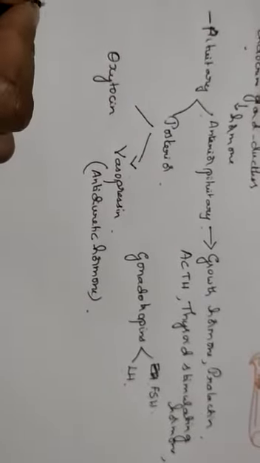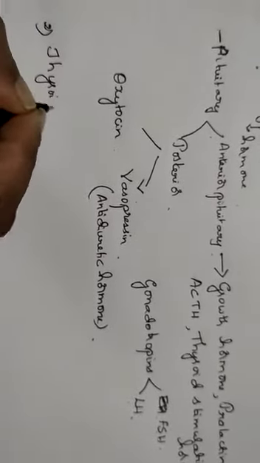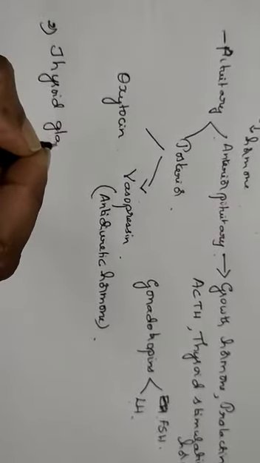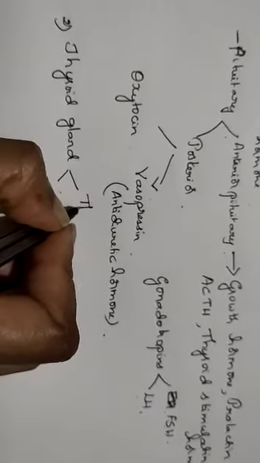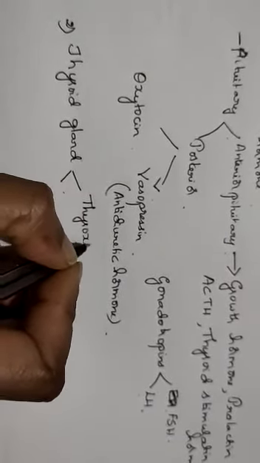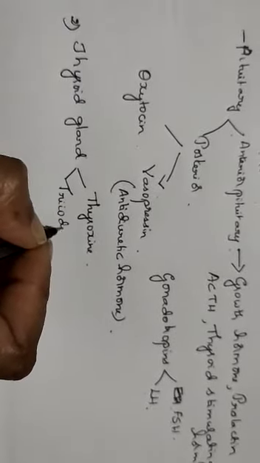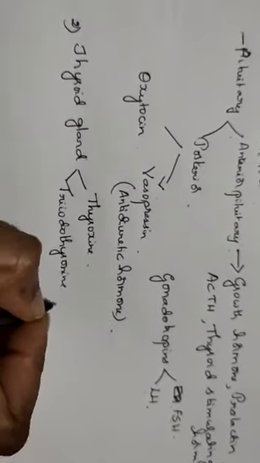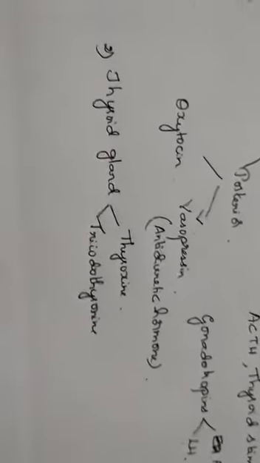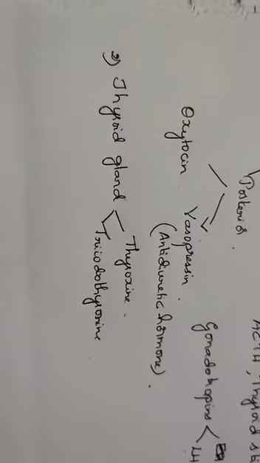The second gland is the thyroid gland, which includes thyroxine and triiodothyronine. This is of the thyroid gland.